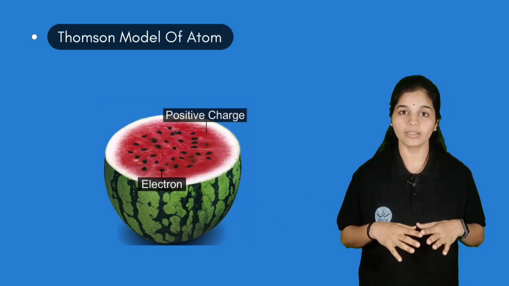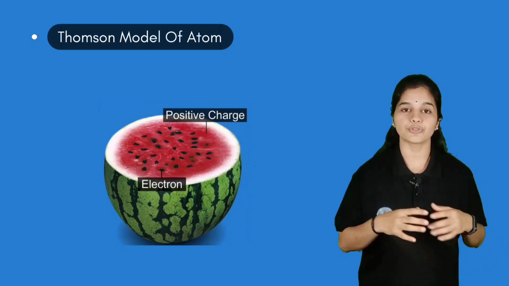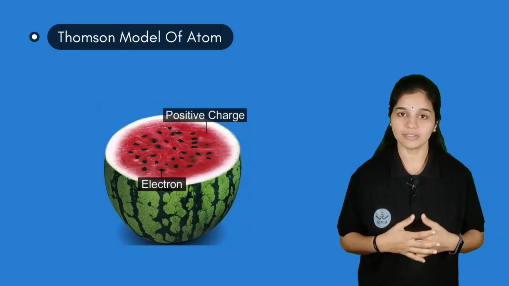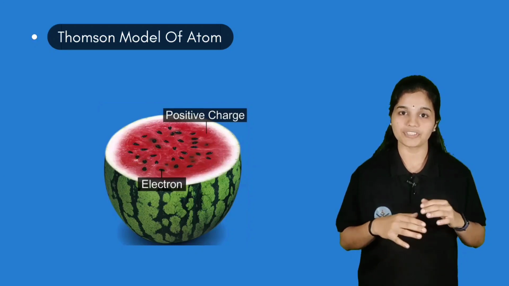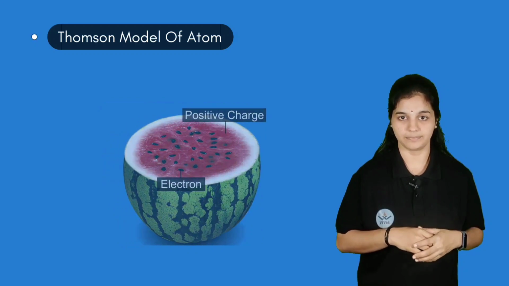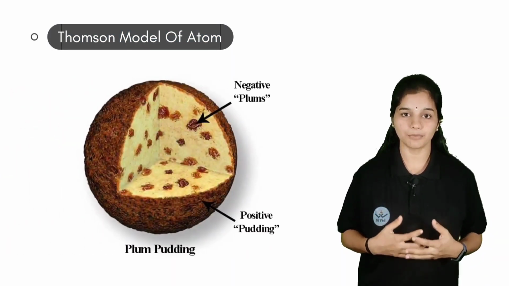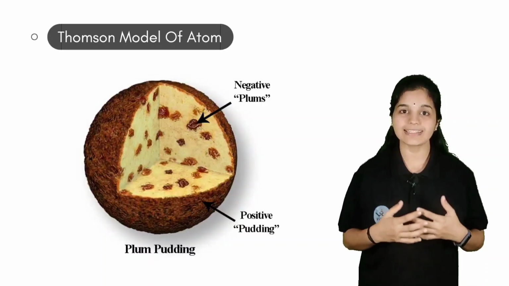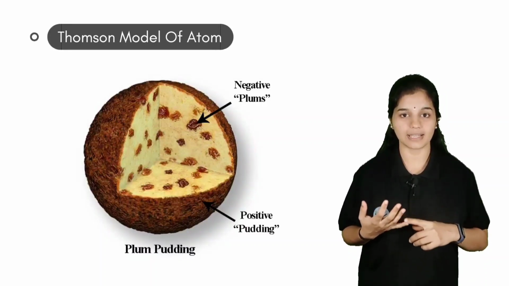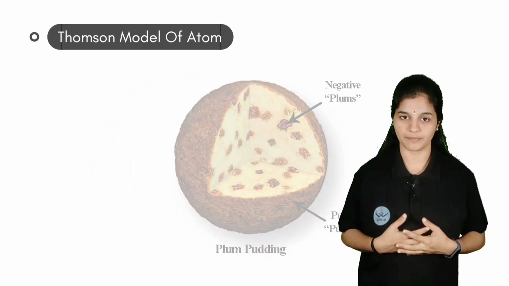Atom as a whole has uniformly distributed mass, and the number of protons as well as the number of electrons are found to be equal, which tells that atom as a whole is electrically neutral. Thomson's model can also be visualized as a plum pudding or raisin pudding. Hence the names we have are watermelon model, plum pudding model and raisin pudding model.